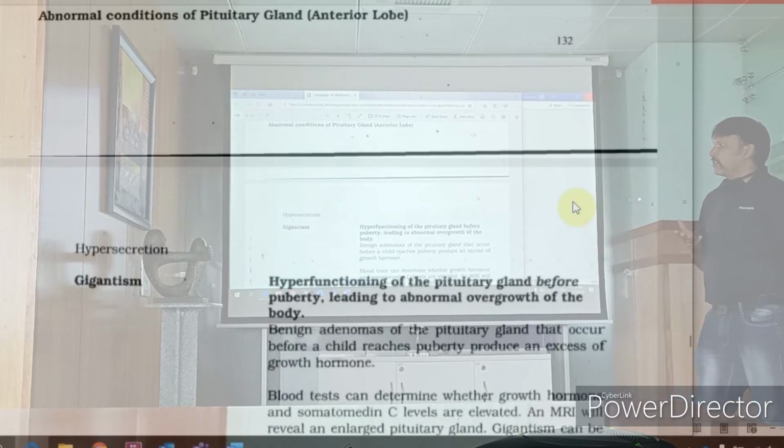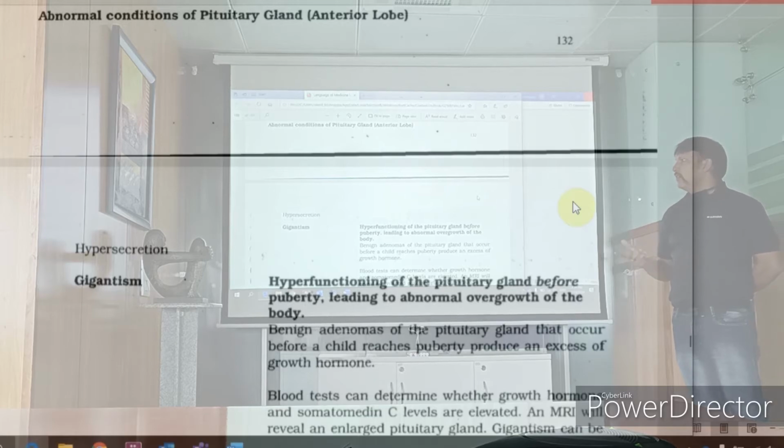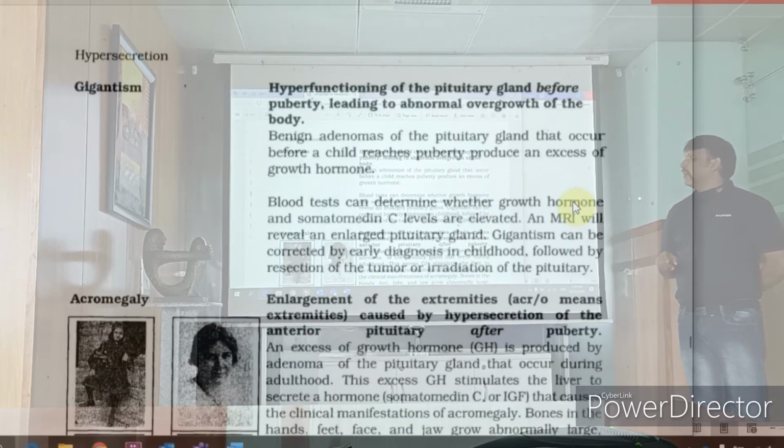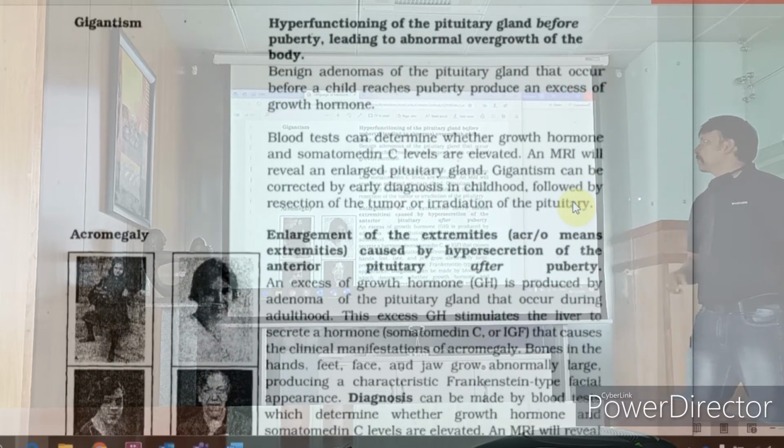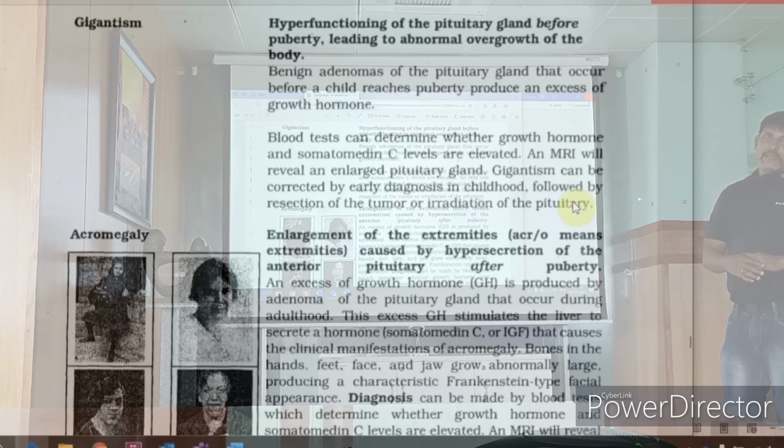Now the abnormalities, some of which we have read already. Gigantism is excess of growth hormone before puberty. Early diagnosis and resection of the tumor or reduction of the pituitary can help. Acromegaly, acro means end.